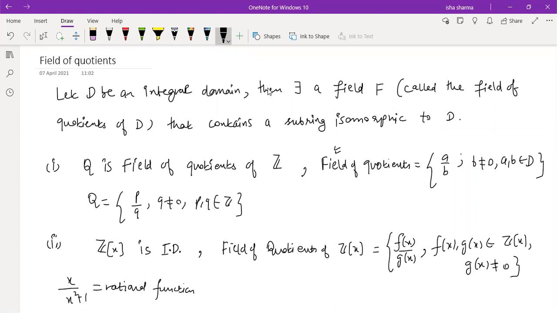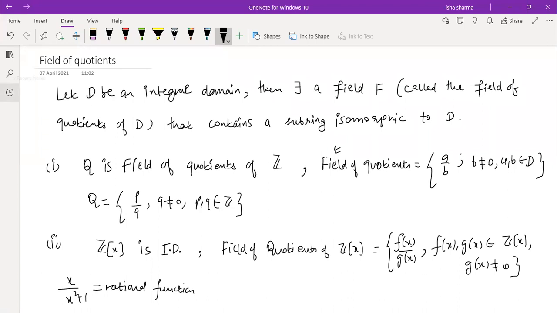Now, I think that is enough for the field of quotients. This way you at least know how we can construct a field using an integral domain, and that field is the field of quotients, and that field contains the isomorphic image of the integral domain.